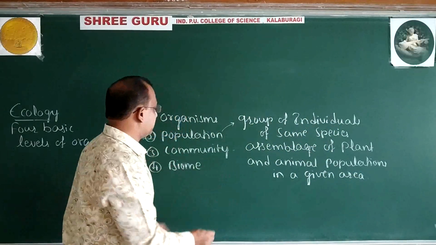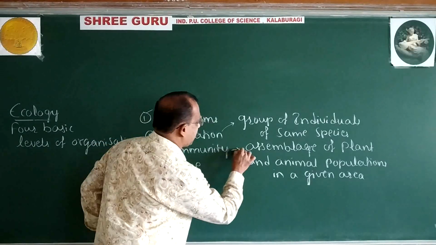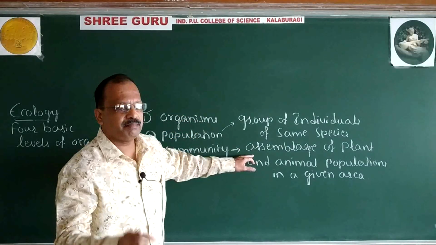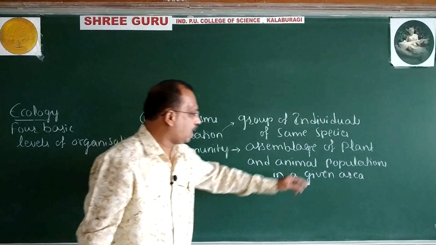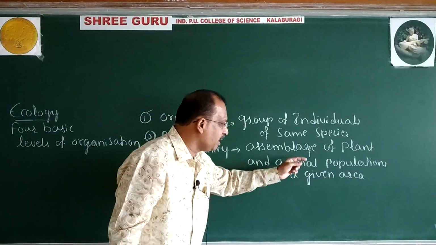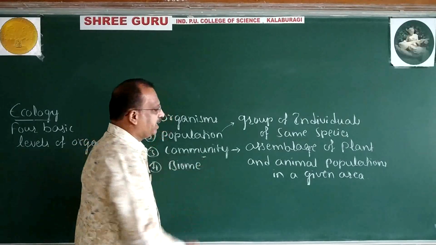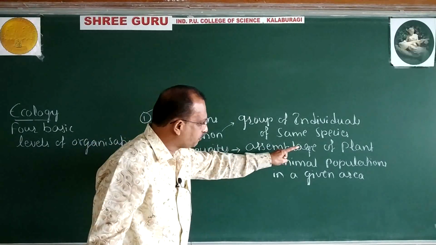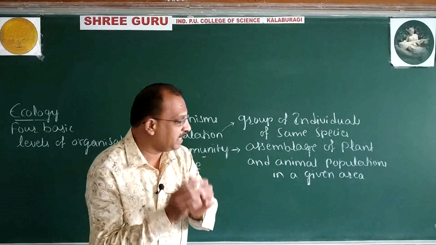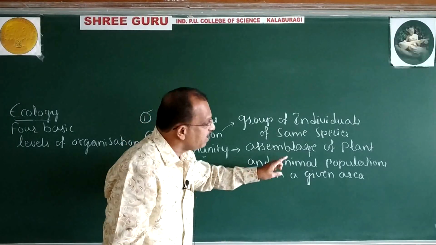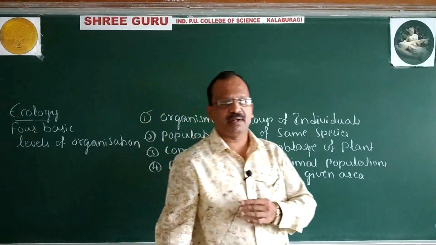Look here, definition of community. It is an assemblage. Assemblage means collection of plant and animal populations in a given area.